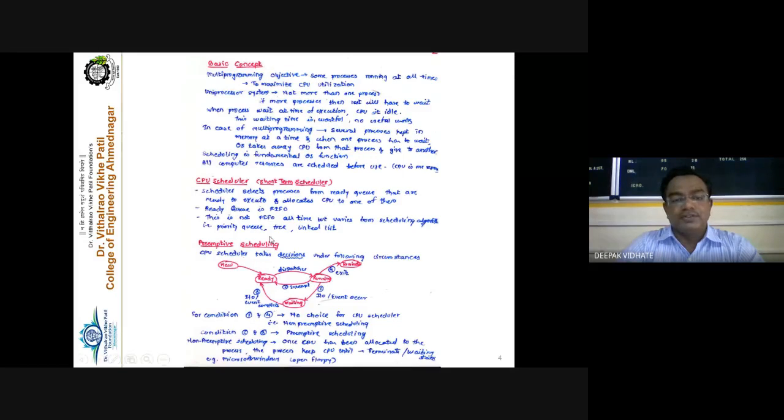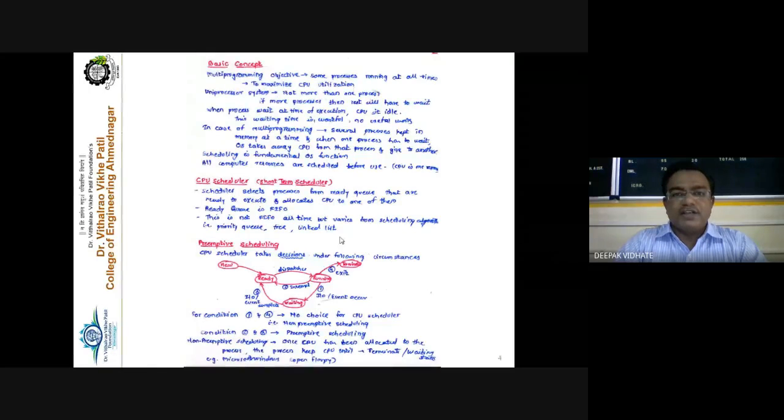So what is preemptive scheduling then? Consider an example, process P1. It is in a ready queue. Now it is selected and taken for execution, so P1 is currently in a running state, and the processor is executing the process P1. Preemptive scheduling means that if, for example, a higher priority process comes here, then immediately the currently running process is removed from the processor and the newly added process is taken into the processor for execution.